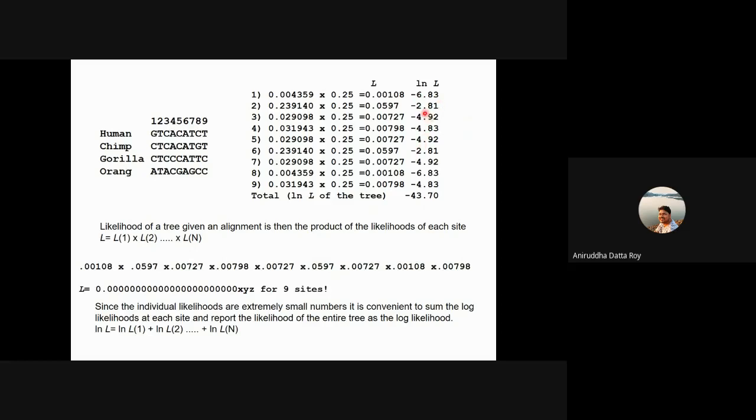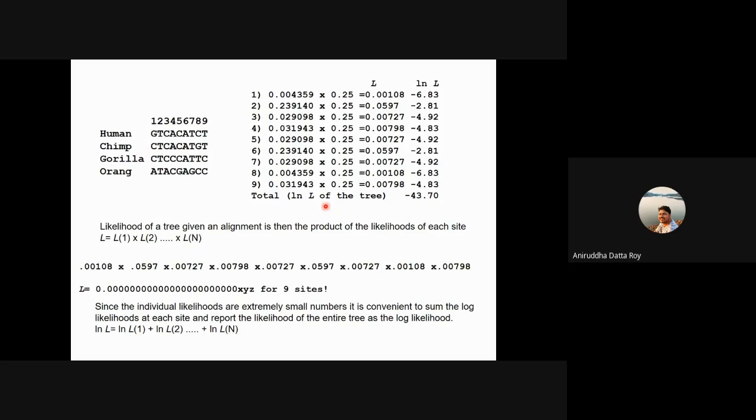So that makes it much more convenient. Once you convert it into log likelihood units, all you need to do is just add up these log likelihood units, and that will give you the likelihood of the tree. Okay, so the likelihood of the tree, remember we worked on only one tree, and there are 3 possible trees, right?